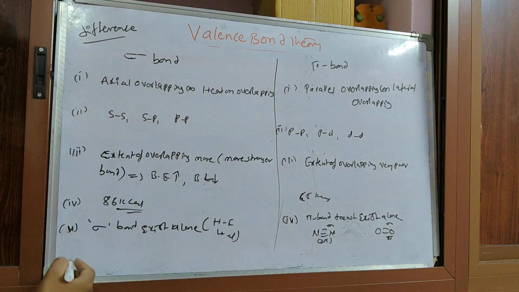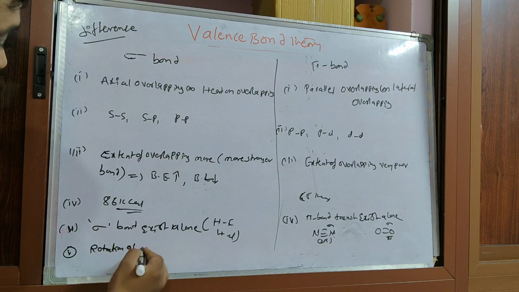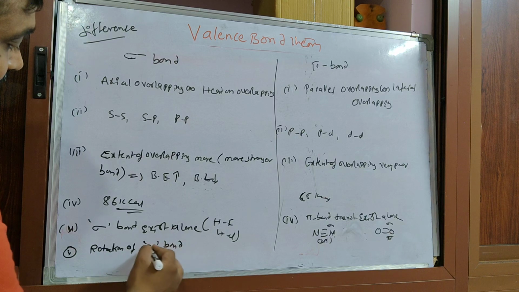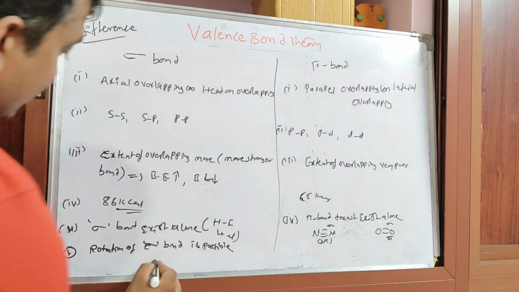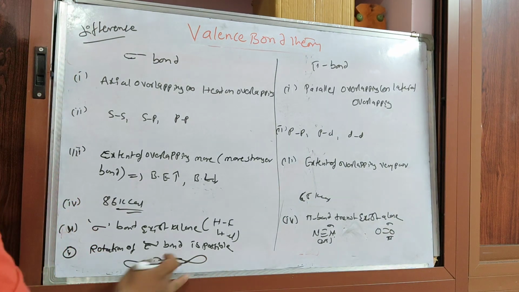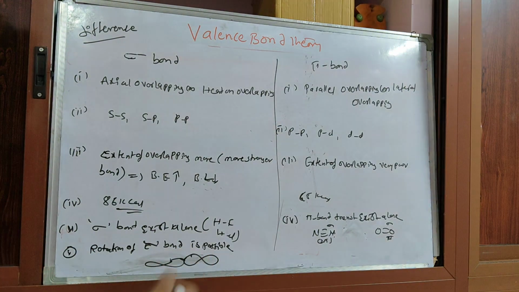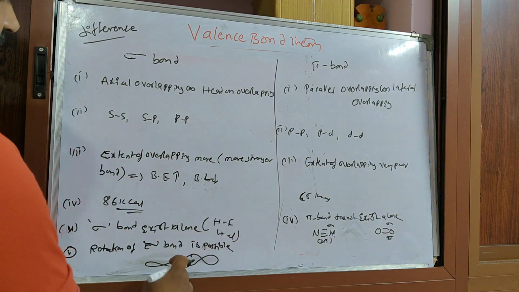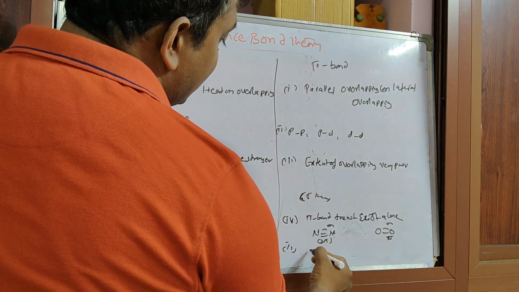One more last important topic: rotation of a sigma bond is possible. A sigma bond rotates easily along the axis because of axial overlapping. But a pi bond will not rotate easily, it will break.